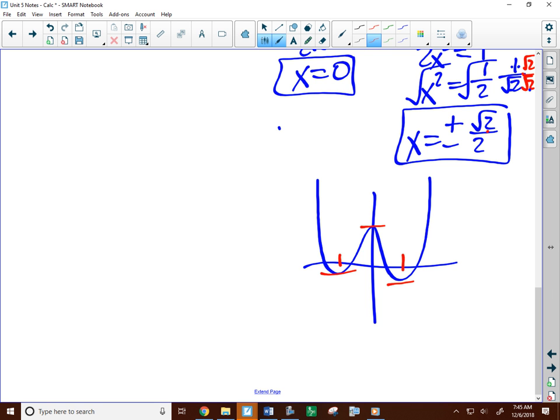Okay, so that's it for Rolle's theorem. Again, just a special case of the mean value theorem. Any questions on those? Okay. Well, let's work on the MVT practice.